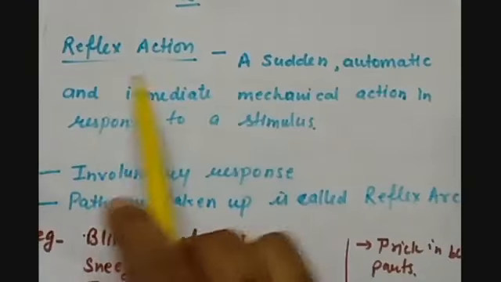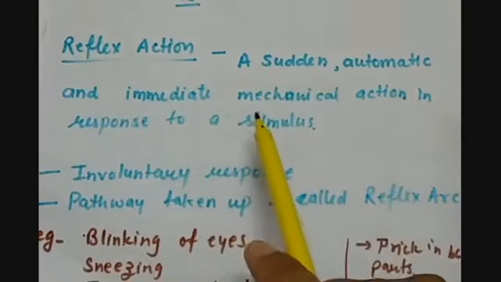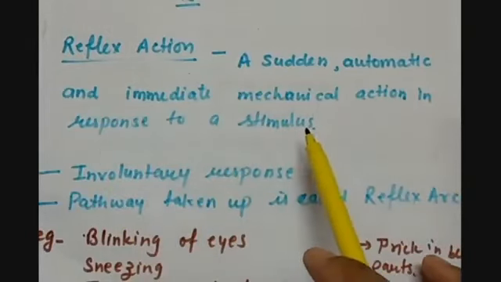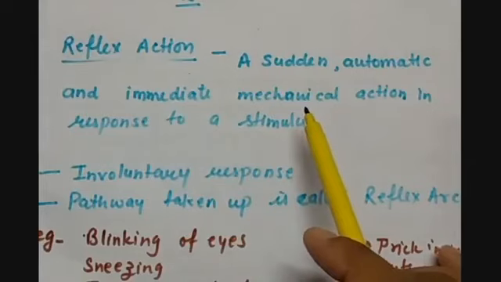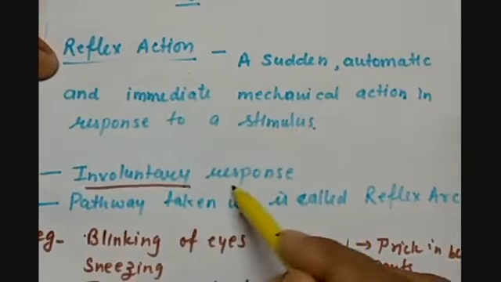So reflex action can be defined as a sudden, automatic and immediate mechanical action in response to a stimulus. So what was the stimulus here? The heat given up by the object. So it's an involuntary response.